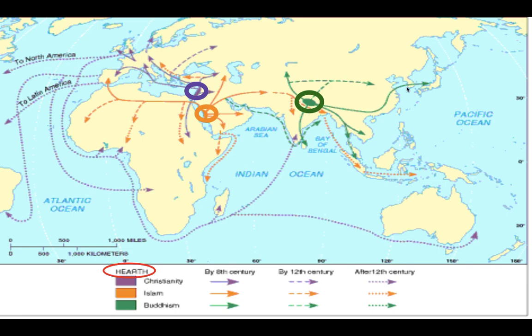Eastern Asia here, right? So these arrows, the purple arrows for Christianity, the orange arrows for Islam, and the green arrows for Buddhism are all showing you the migration of people who were going out attempting to proselytize others or convert people to their faith. And as they did this, they were diffusing not just religion, but all aspects of their culture, right?